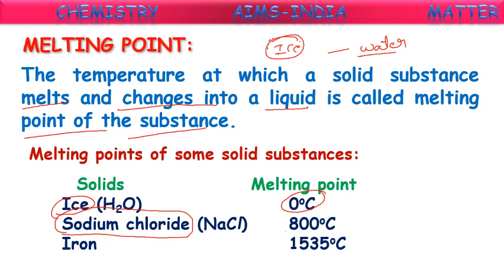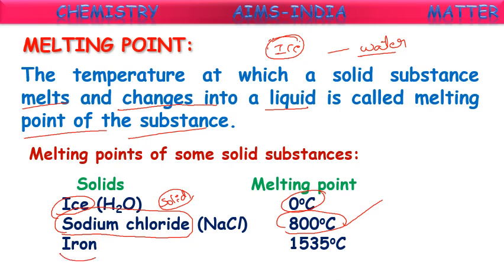Its melting point is 800 degrees Celsius. That's why at room temperature sodium chloride exists as solid crystals, because its melting point is 800 degrees Celsius. When sodium chloride is kept above 800 degrees Celsius, then it starts melting.